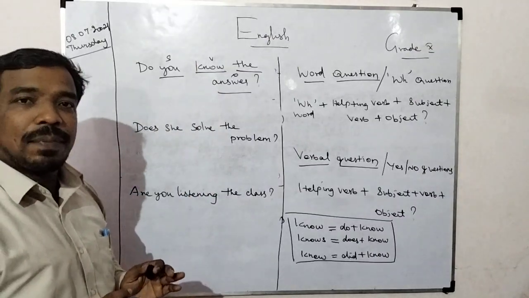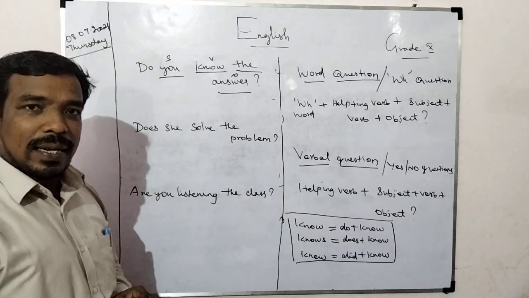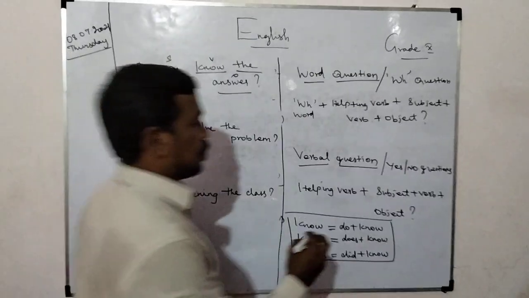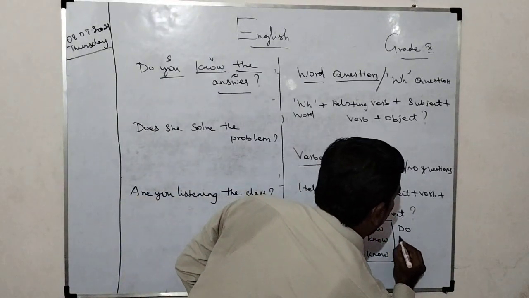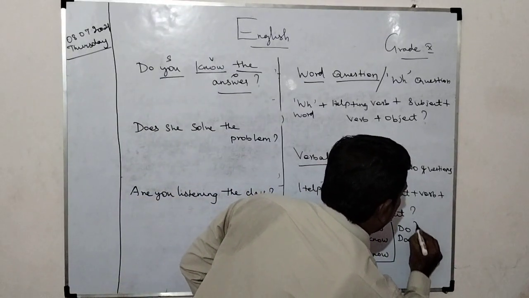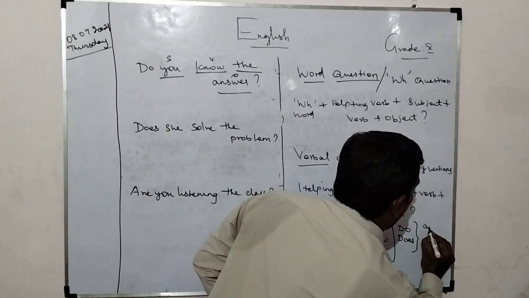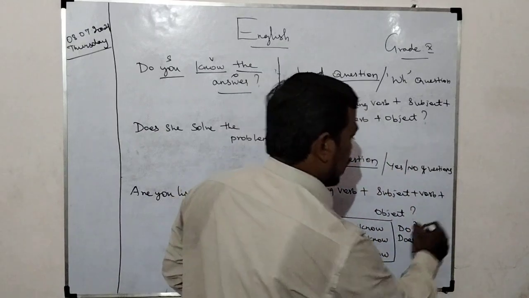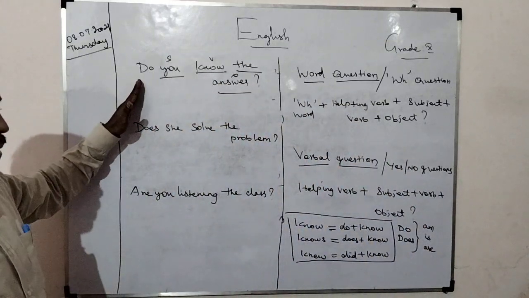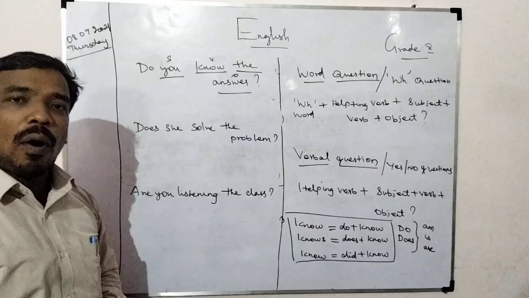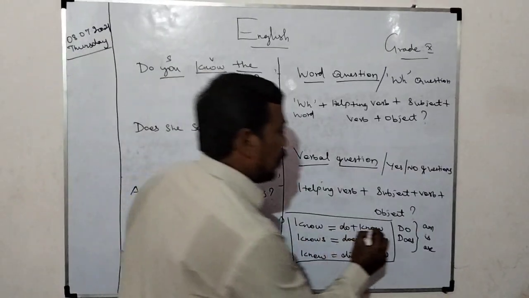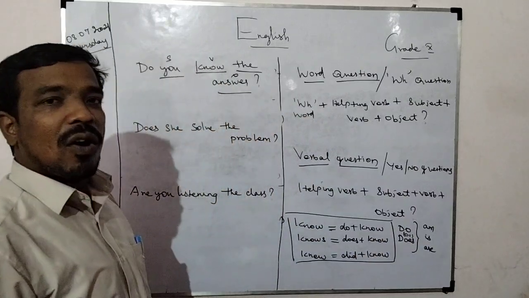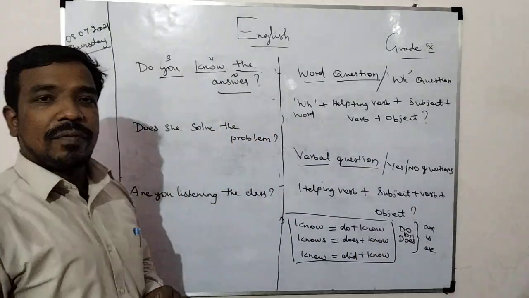Actually, this is simple present tense, interrogative. If do or does is there in active voice, then instead of that you should write am, is, or are according to the rule. This is the rule for simple present tense: in the place of do or does, we should use the word am, is, or are according to the agreement with the subject.